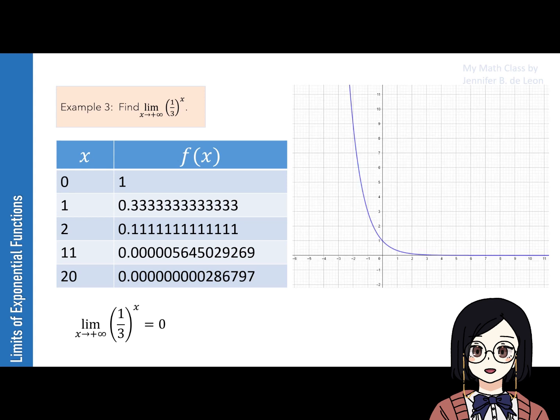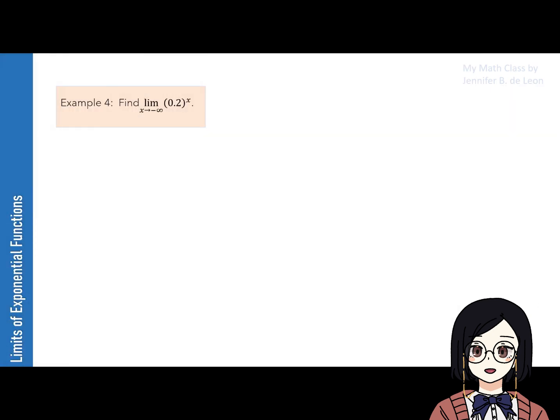Based on the graph, as x approaches positive infinity, the value of the function gets closer to 0, thus confirming our answer a while ago that the limit of 1/3 raised to x as x approaches positive infinity is 0. Let's have the fourth example wherein the base is a decimal number. Find the limit of 2/10 raised to x as x approaches negative infinity.